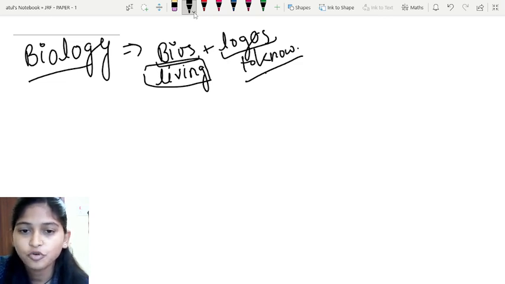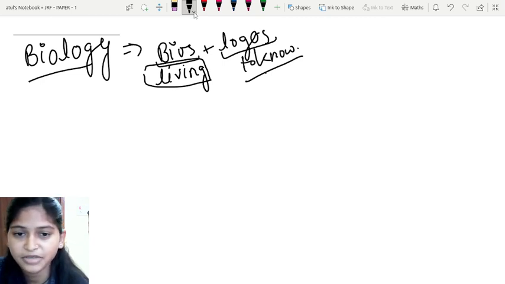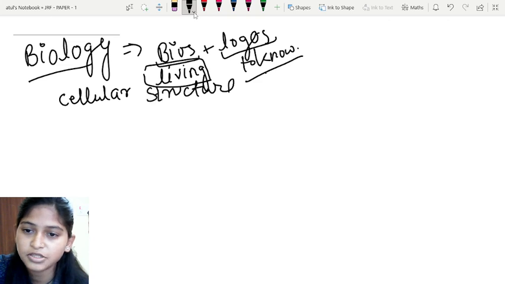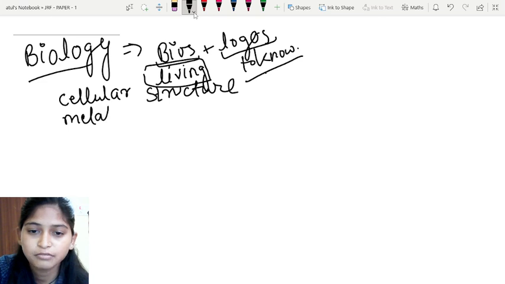Basically, there are 4 or 5 criteria about livingness. The first criterion is having a cellular structure, which is the prominent criterion to be living. The second criterion is metabolism. We will discuss these particular terms.